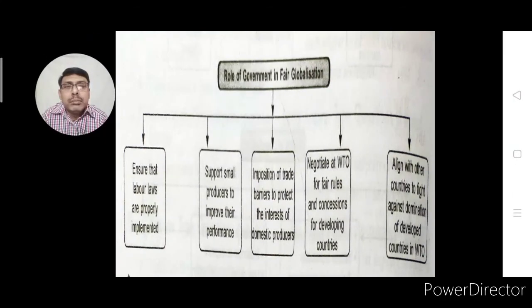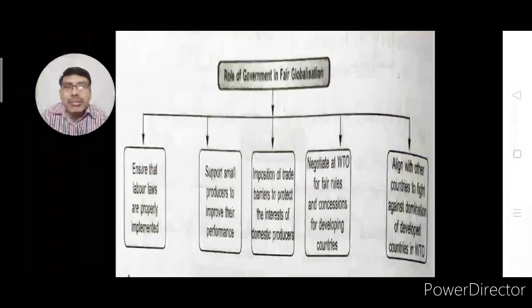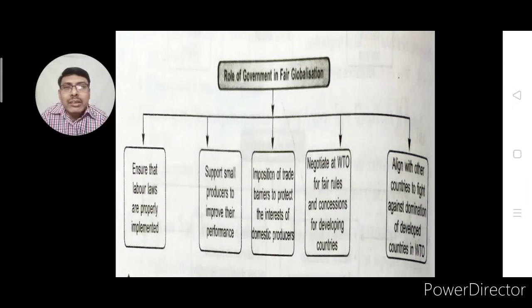Negotiate at WTO for fair rules. Some rules seem biased in favor of advanced countries. Actually, this platform was mainly made by developed countries, and that is why most of the rules are in their favor, and that is why government should put up this point that WTO should modify some rules and give some important role or some benefit to developing and backward countries.